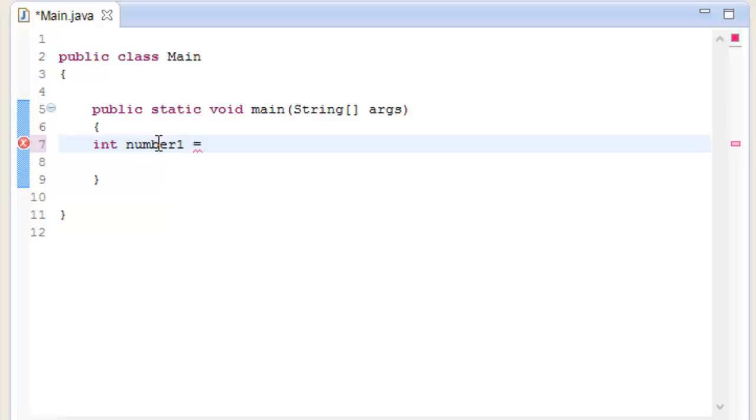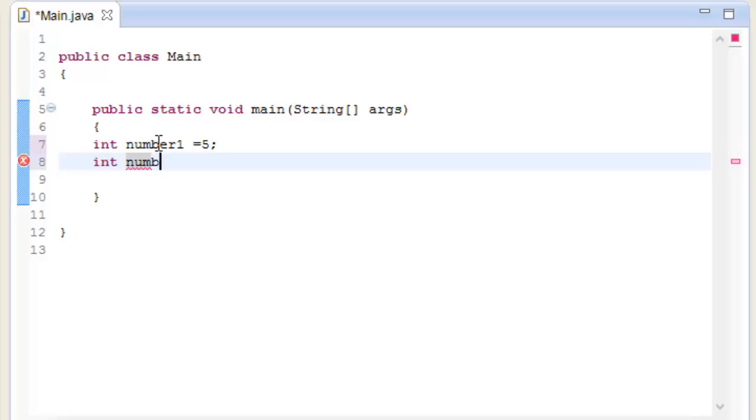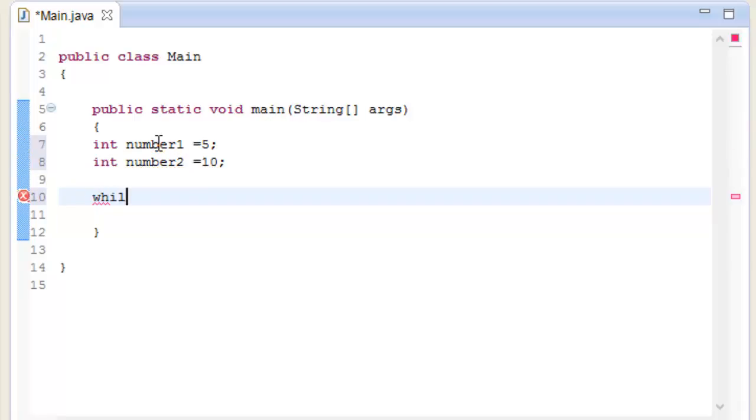So I'm going to give number 1 a value of 5. int number 2, and give it a value of 10. And here I'm going to type while, and as you can see this looks similar to the if statement, so I'm going to type number 1 then number 2. There you know that number 2 is greater than number 1. So what it is going to do is print out the message.